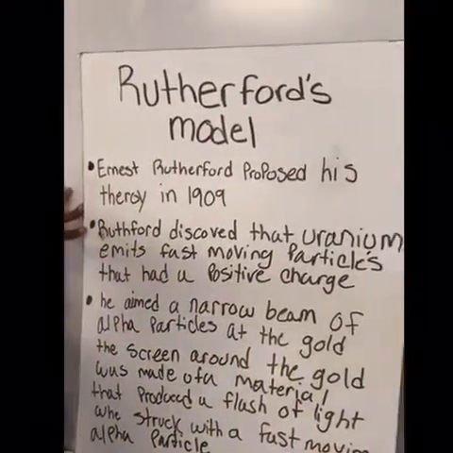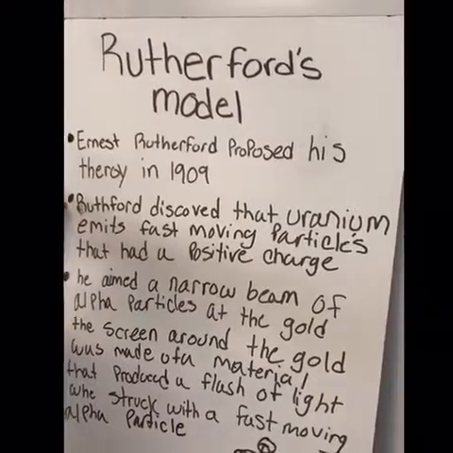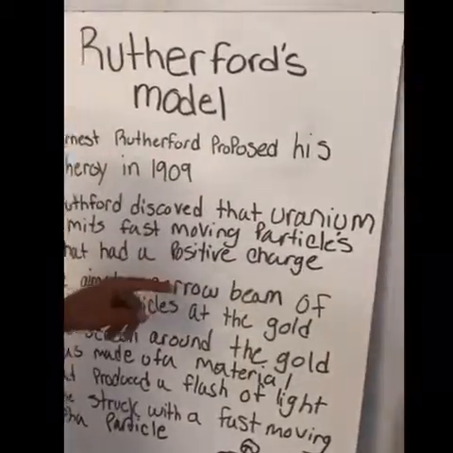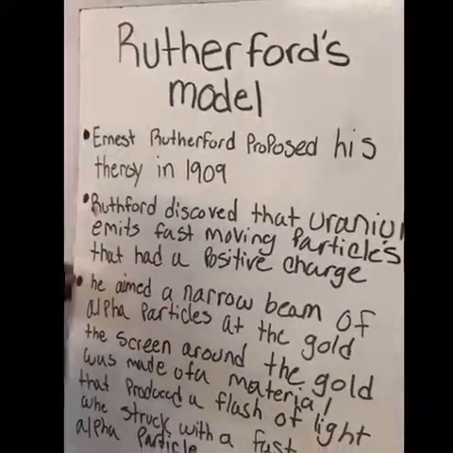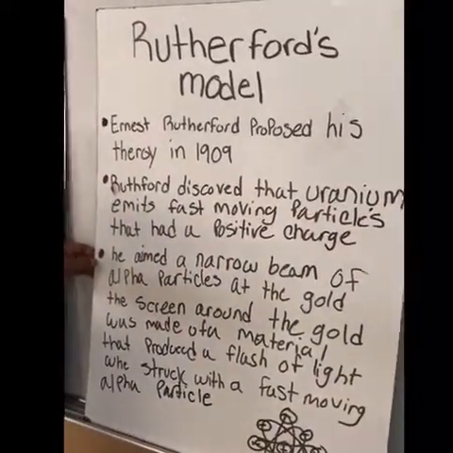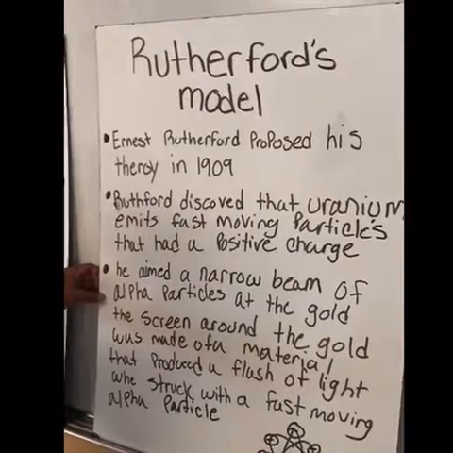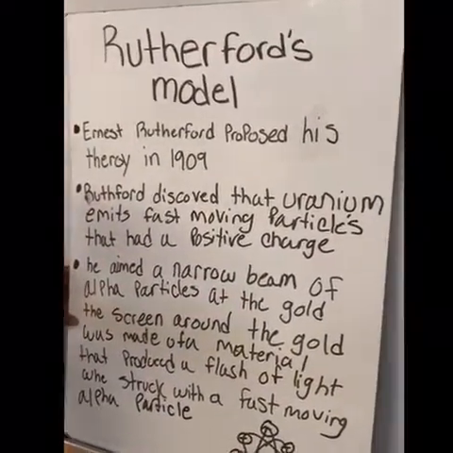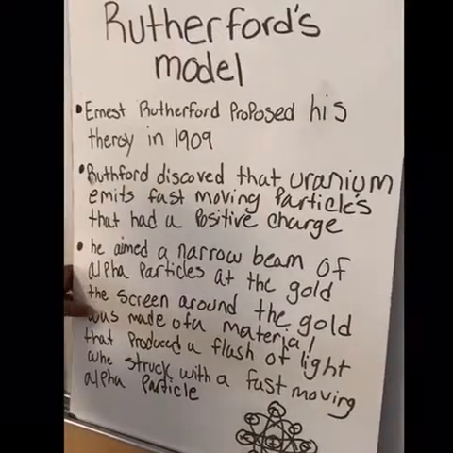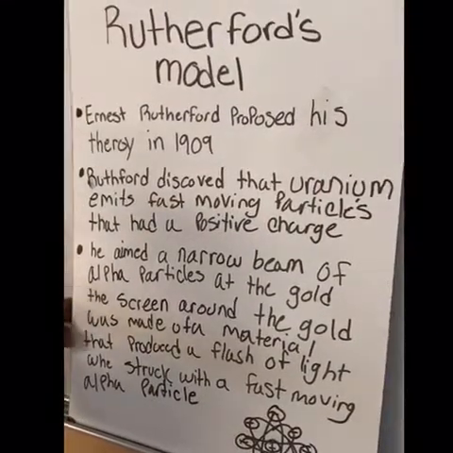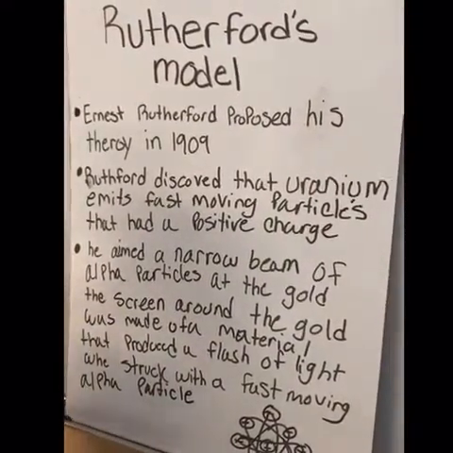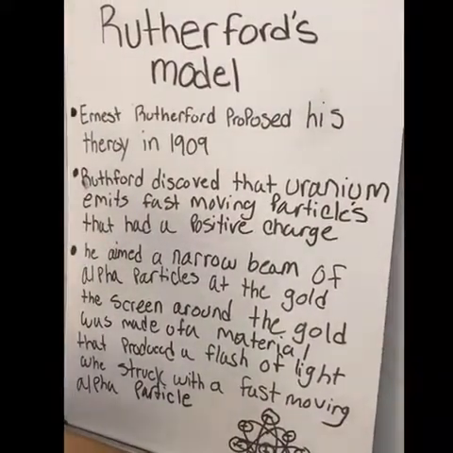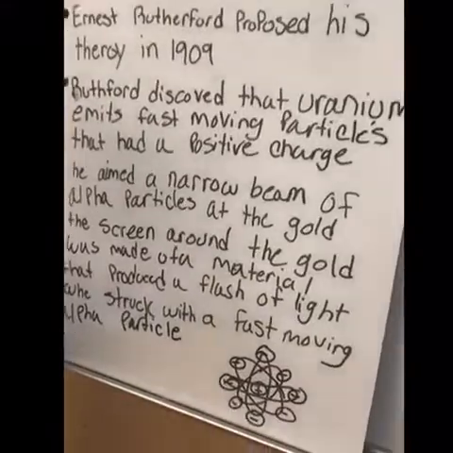Rutherford discovered that uranium emits fast-moving particles that had a positive charge. So what did he propose in his model?